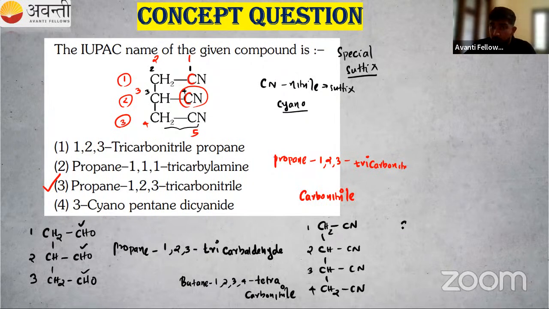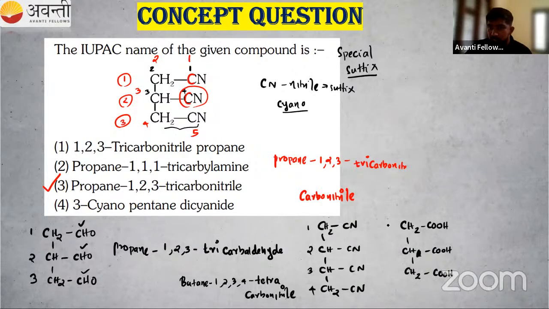One more example for you. CH2COOH, then CH2COOH. Butane, Alima correct. Butane-1,2,3,4-tetracarbonitrile. So CH, then CH2COOH. Can you name this one?